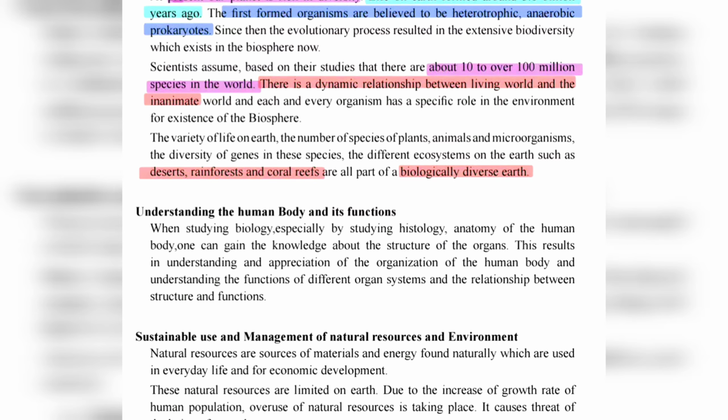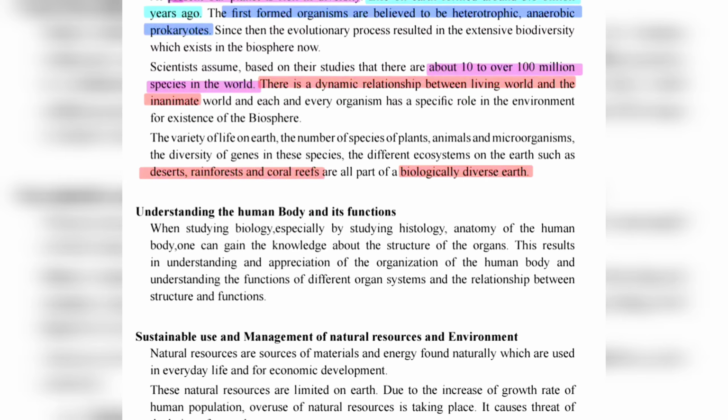Okay, let's continue reading. The variety of life on Earth, the number of species of plants, animals, and microorganisms, the diversity of genes in these species, the different ecosystems on Earth, such as deserts, rainforests, and coral reefs, are all part of a biologically diverse Earth. Right? All these are a part of the biologically diverse Earth. So, these are the issues pertaining to biology.